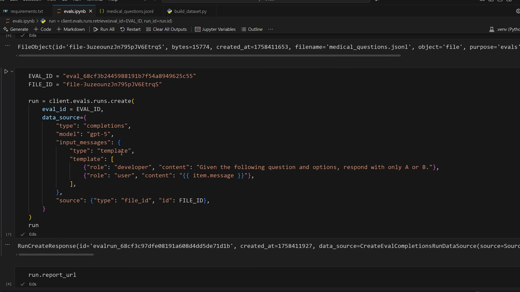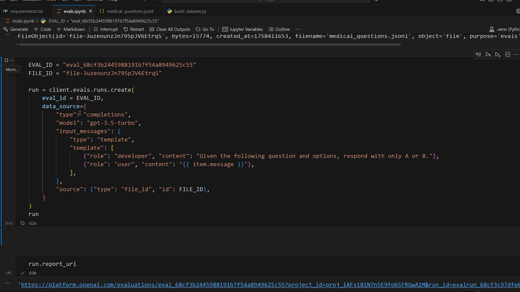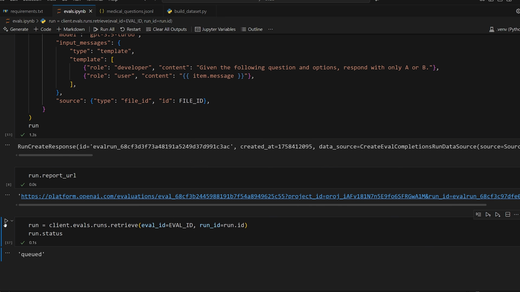So let's do another run. Let's replace GPT-5 with 3.5 Turbo. Let's see if it's as good at these medical questions here. So let's run it. Boom. And then we're going to run this. So it's queued. Just keep watching it. In progress, so it's running now. And it's completed. So now we can go ahead and change it to result counts.